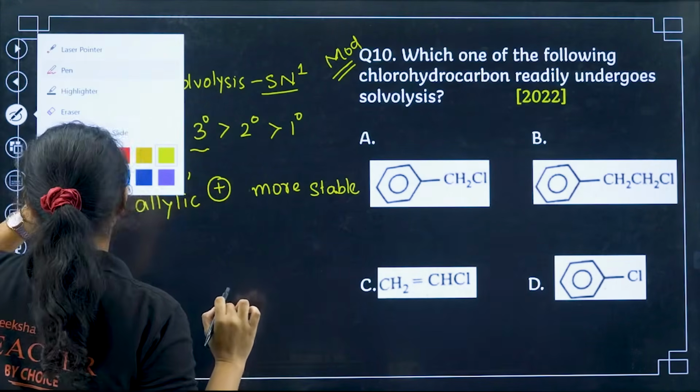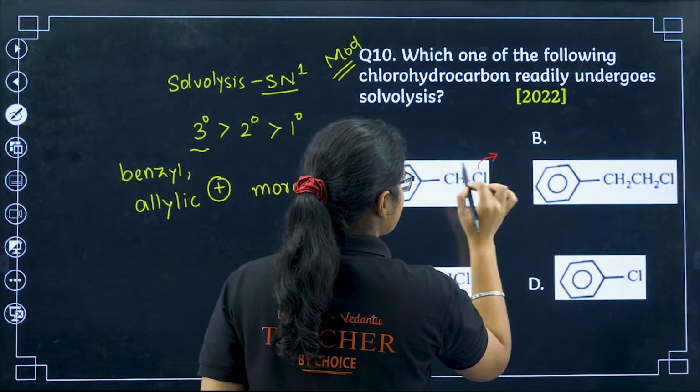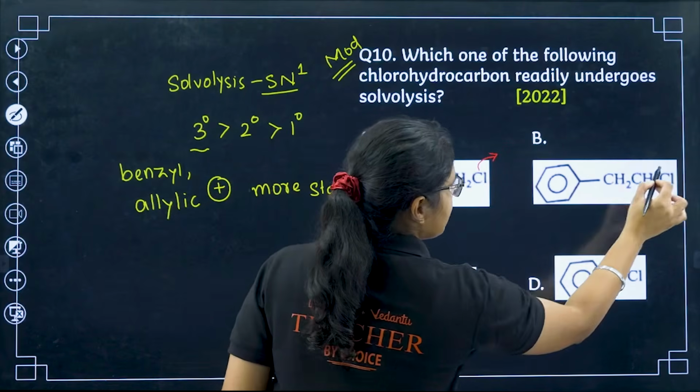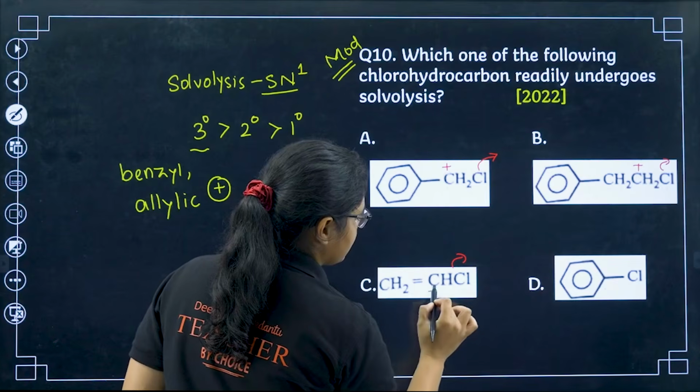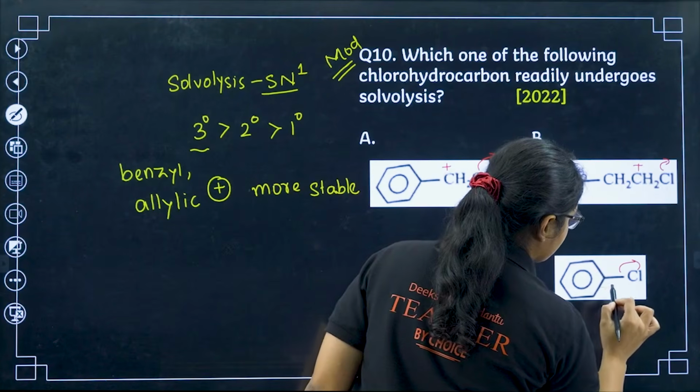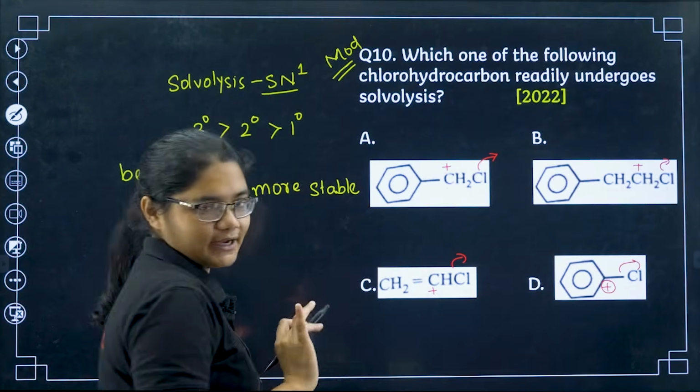Now what happens, if this chlorine goes out, you will get a positive charge here. If this chlorine goes out, this is a positive charge. If this chlorine goes out, you'll get a positive charge here. If this goes out, you'll get a positive charge here, right?